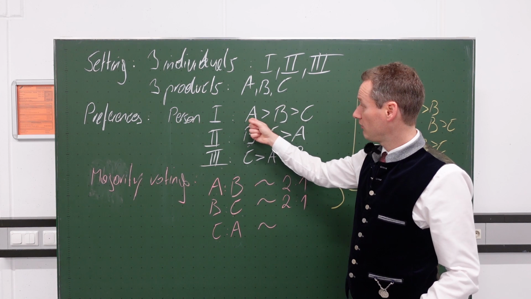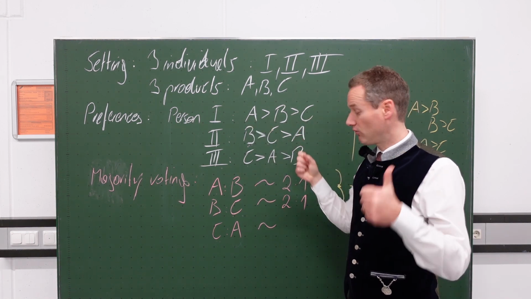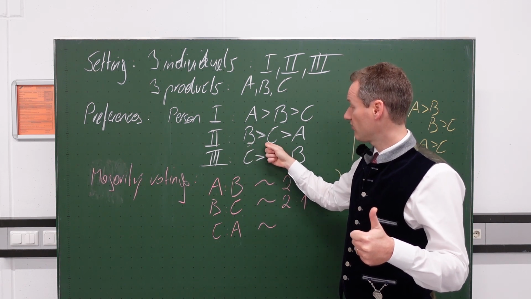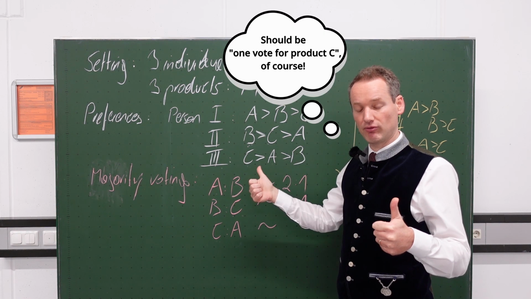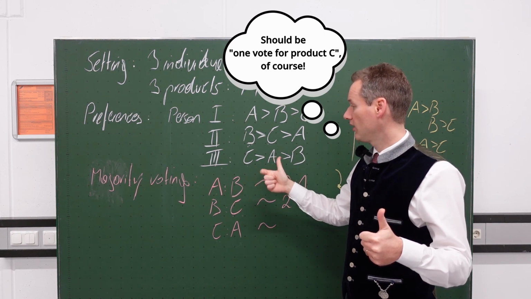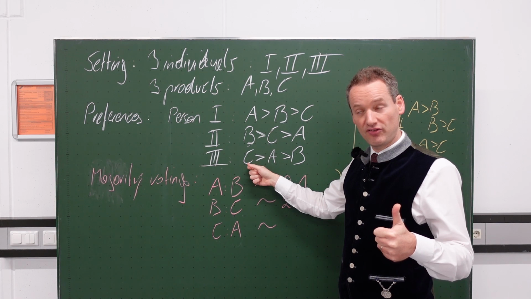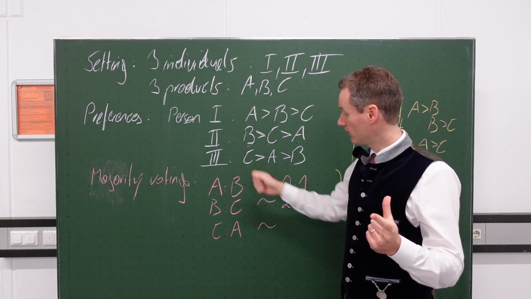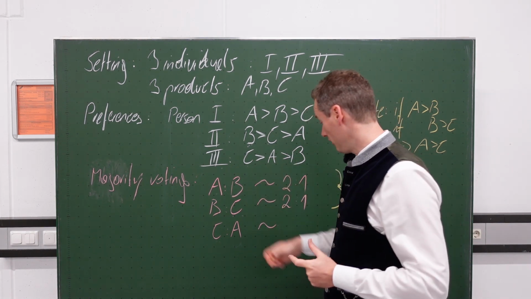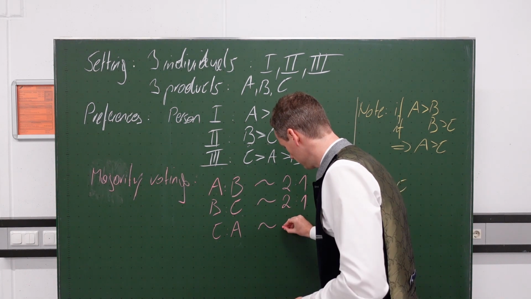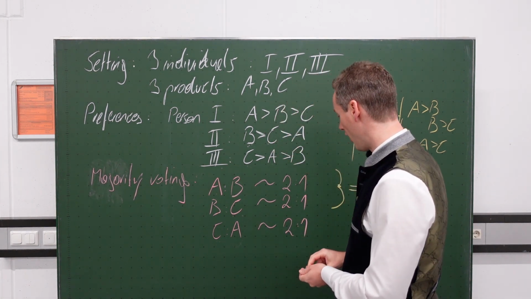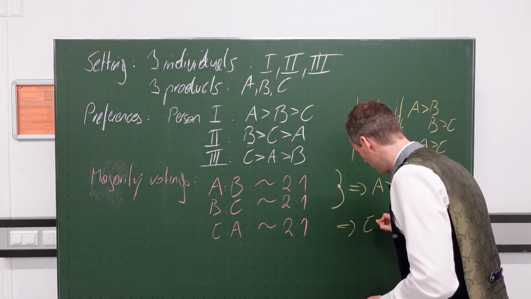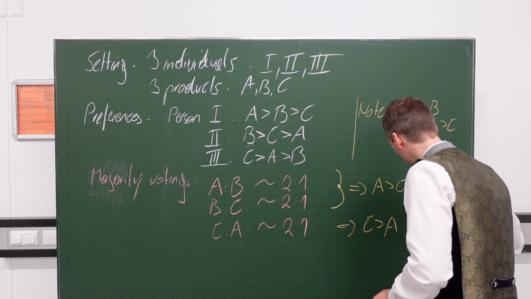Person number 1 prefers A to C, so I have 1 vote for A. Person number 2 prefers C to A, thus I have 1 vote for product C. Person number 3 prefers C to A, so I have 2 votes for product C. Aha, 2 to 1. Interesting. Strange. From this, it follows that C is preferred to A. And here is a contradiction.